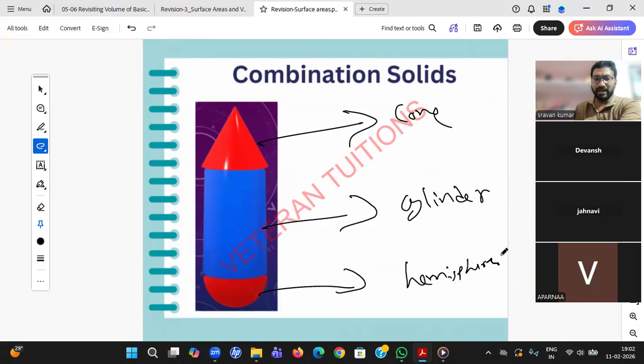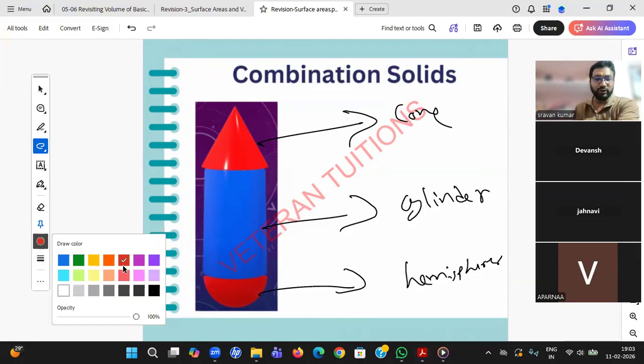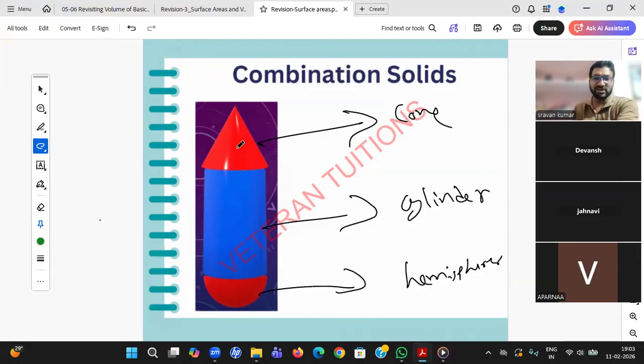Now, Aparna, if I want to paint, should I go for LSA or CSA of the cone? CSA generally, it's not TSA because the down part you are not painting, only the side part. Jahnavi, cylinder, total surface area or curved surface area?